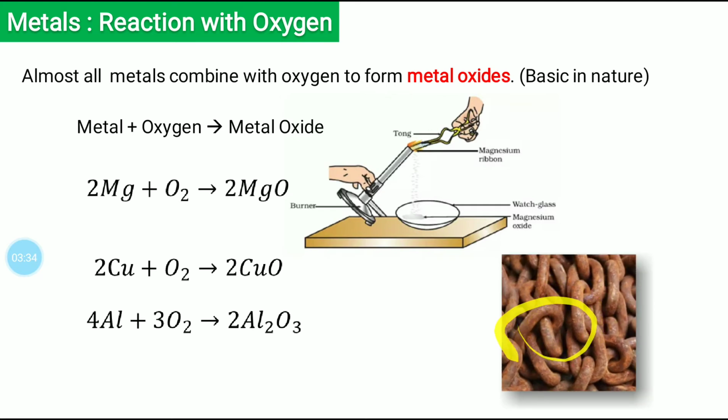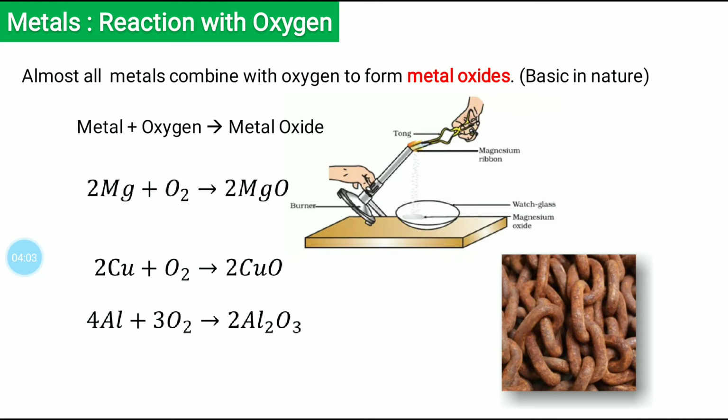If you can recognize, these are simple chains. When you keep some iron chains outside, they catch rust, and this is how they look like. They form a reddish color on the surface. So this reddish color or dust which has formed on these iron chains is actually iron oxide.